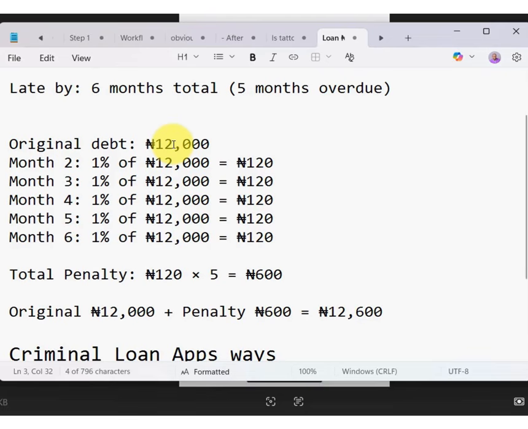You did not pay. The second month, they can only add 1% of 12,000, which is 120 naira. Third month, they will add an additional 120 naira. Fourth month, an additional 120. Fifth month, an additional 120. Sixth month, an additional 120. In total, they will have 600 naira on the loan. Under normal condition, they are supposed to stop here. At the third month, they should stop adding anything on that loan. But let's even give them the benefit of the doubt to 6 months. In 6 months, you are supposed to pay back 12,600 naira.